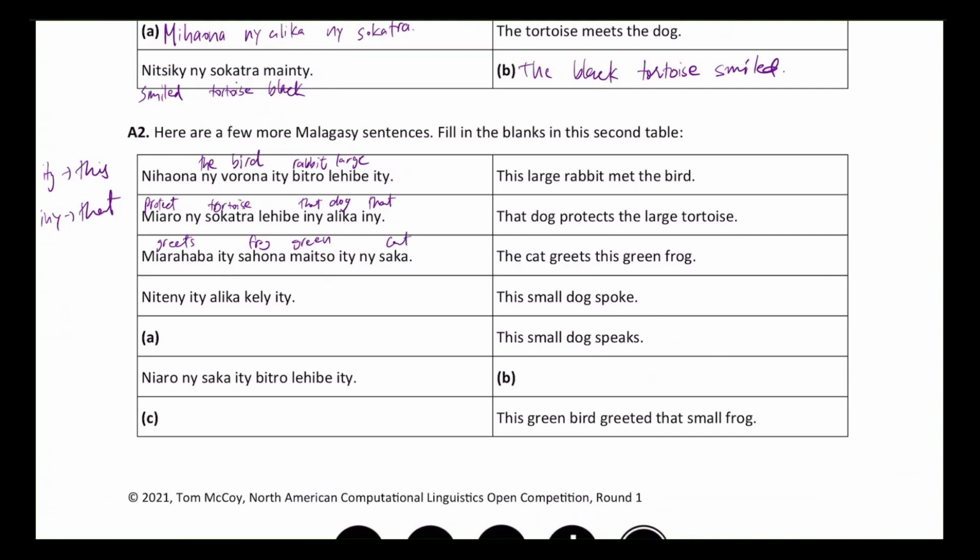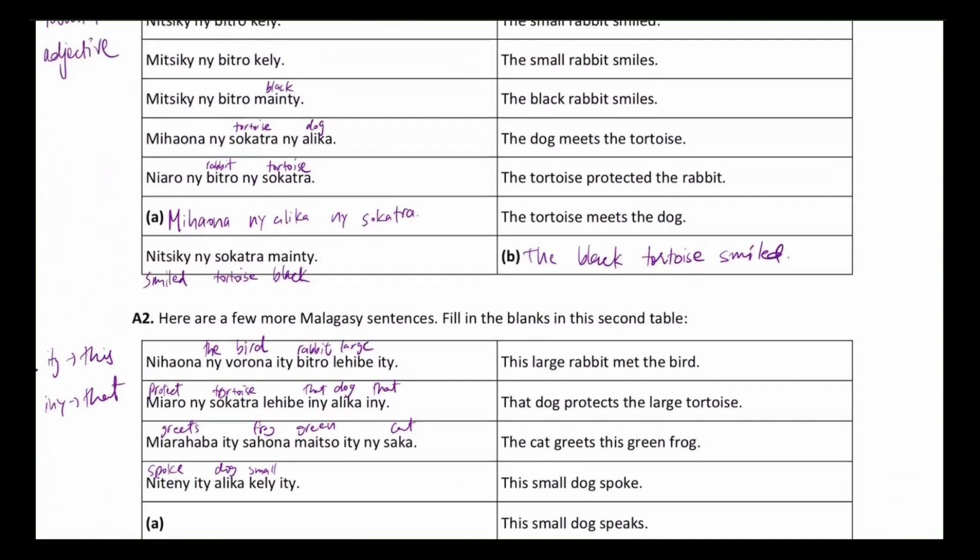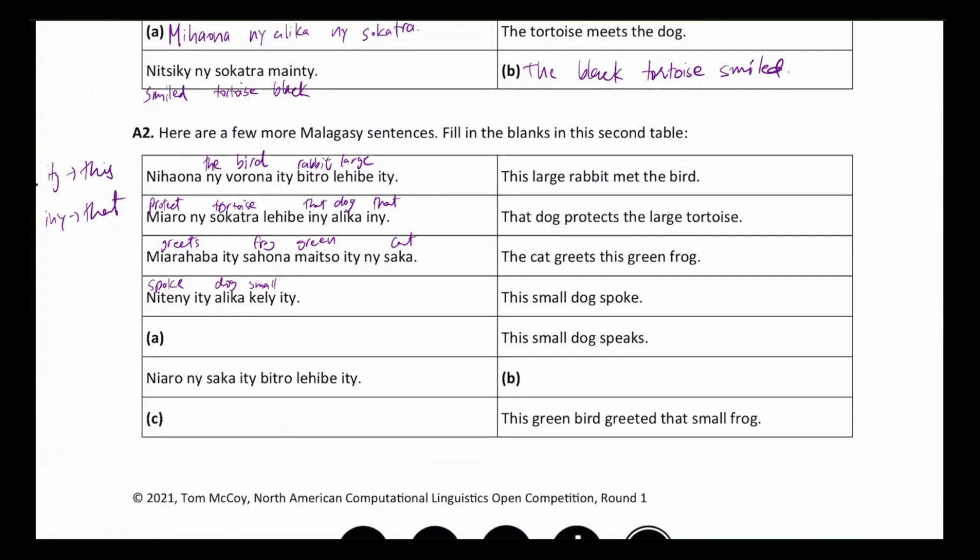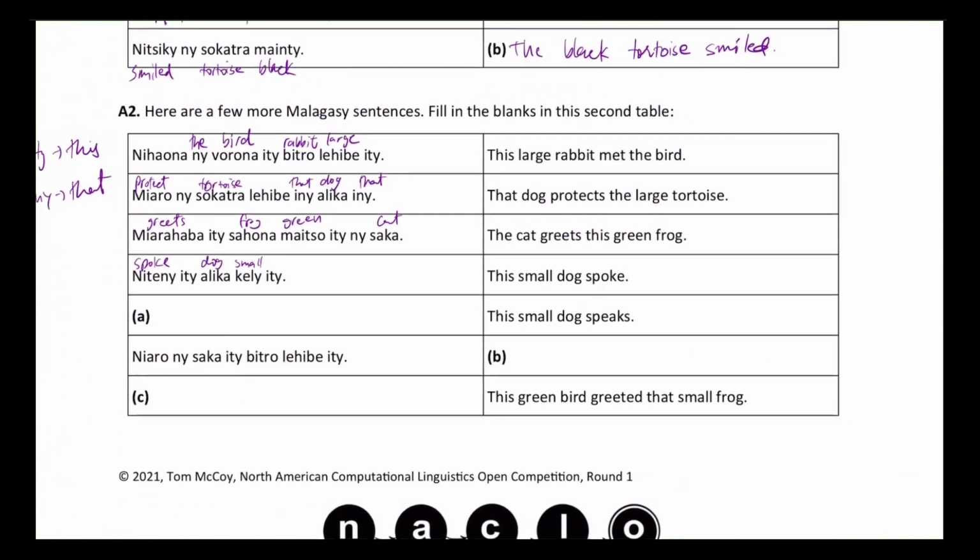Moving on, the next sentence is this small dog spoke. Once again, the same thing. This would mean spoke. This small dog would be the only one; there's no object in the sentence. We see the same use of the iti and iti employed over here. So alika means dog, and Kelly means small. These are also words that have been mentioned before, but just so that we don't have to scroll up and down again and again, I'm just going to write it again.